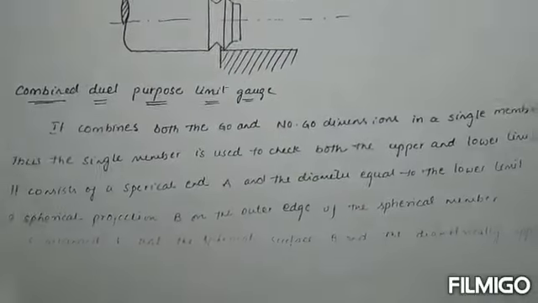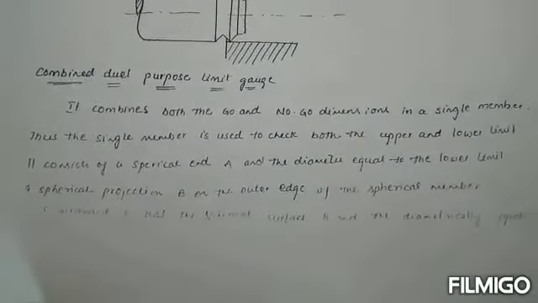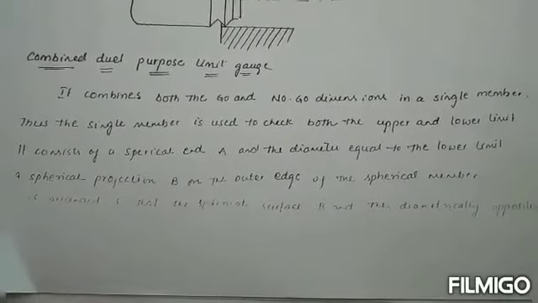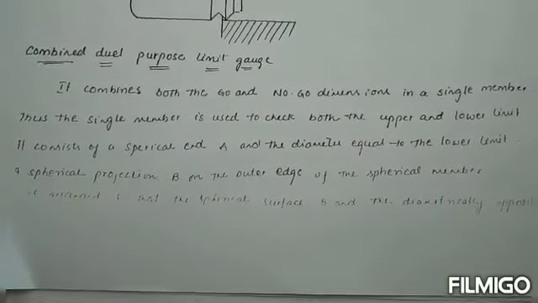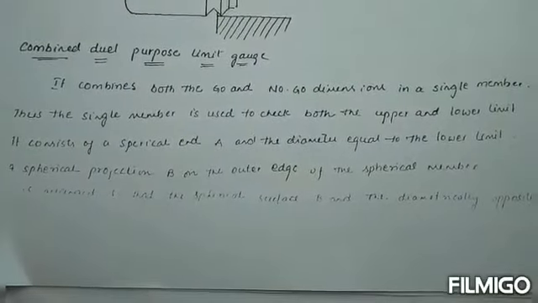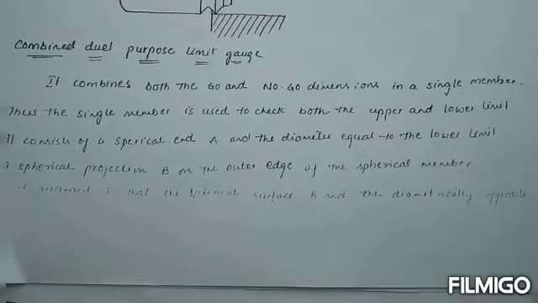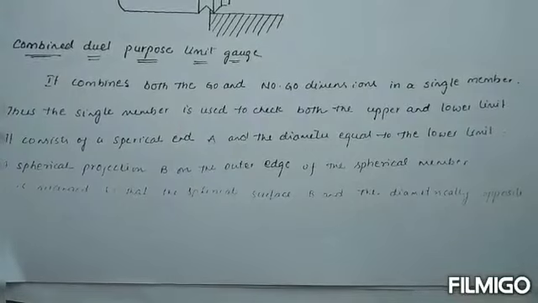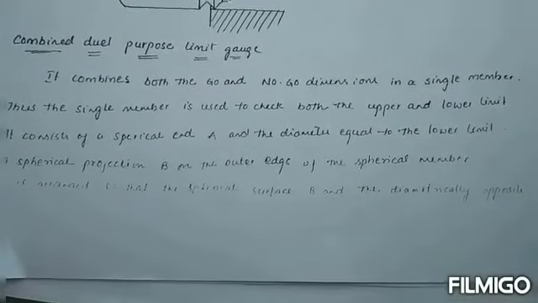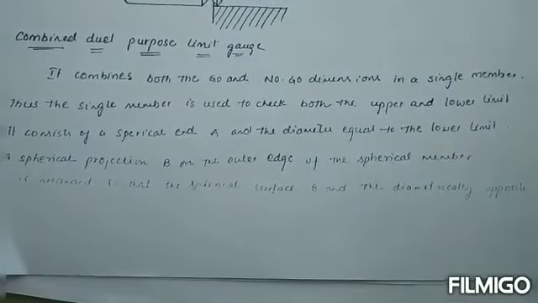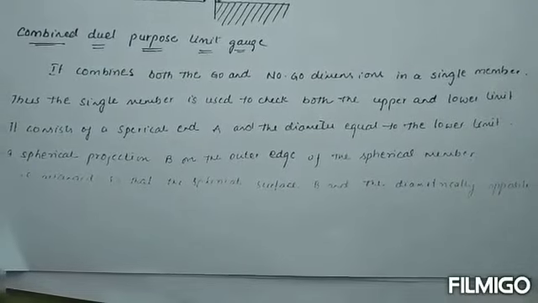It combines both the go and no go dimensions in a single member. Thus the member is used to check both the upper and lower limit. Okay, it consists of a spherical end with a diameter equal to the lower limit, and a spherical projection on the outer edge of the spherical member.